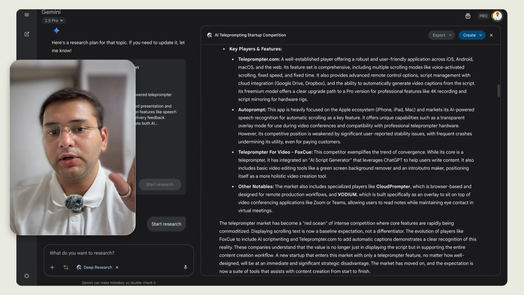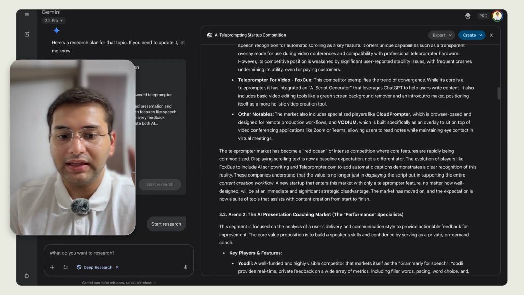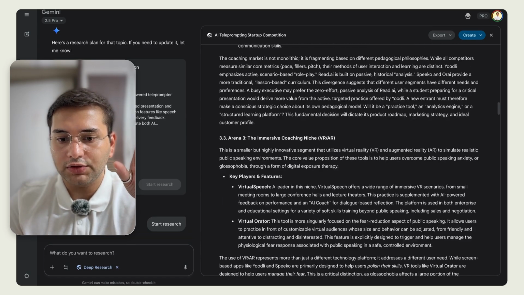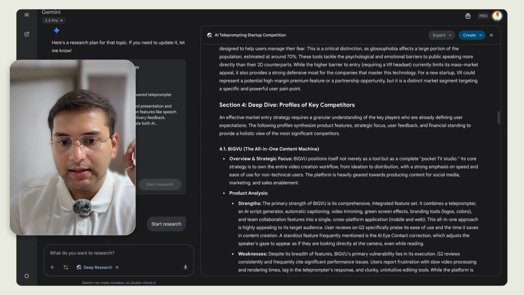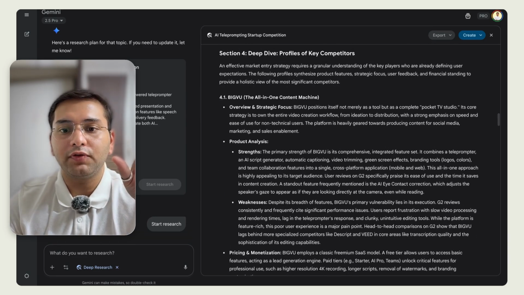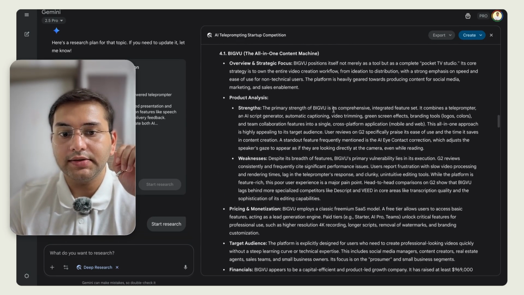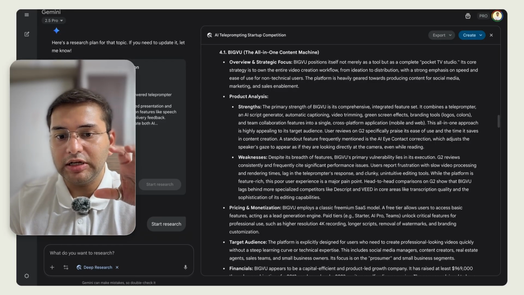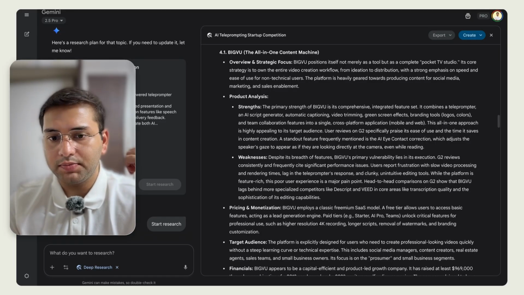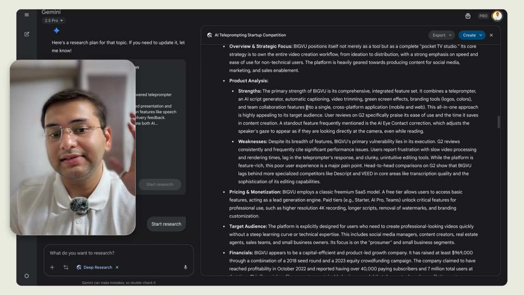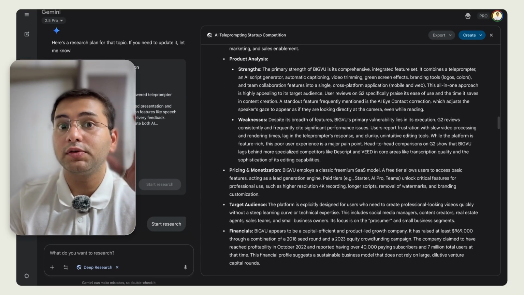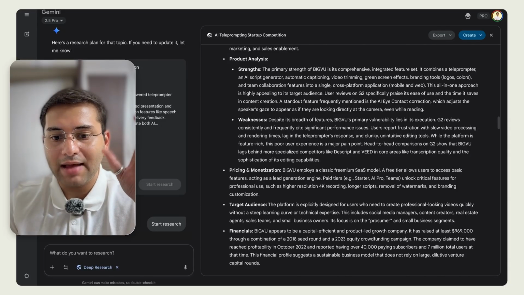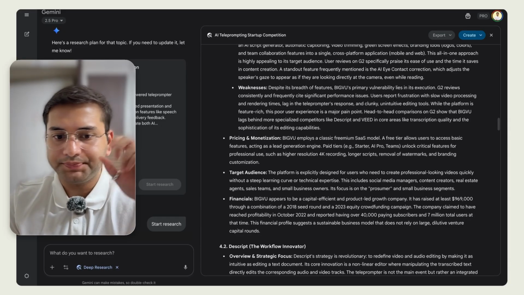Numbers aside, just for me to understand what are the key players and what are the key features. So it's given us across different markets, teleprompting, AI coaching, and then the VR, AR space. Then it dives into some of the profiles of the key competitors. Now, this is very in-depth analysis, more so than what ChatGPT did, but I find it nice because it's not just listed the strengths of each product, but also the weaknesses. So weaknesses are usually areas you can find these gaps, these white space opportunities.